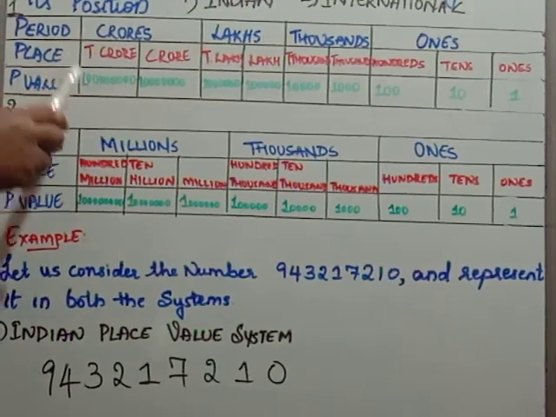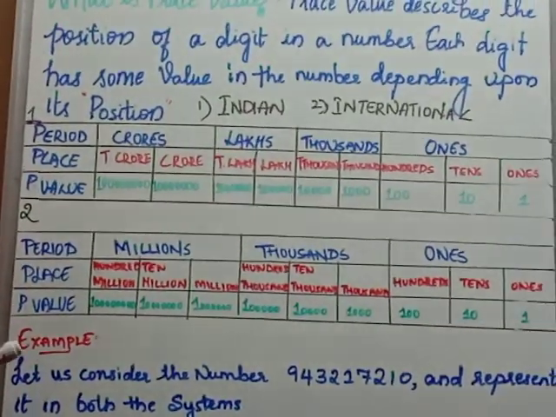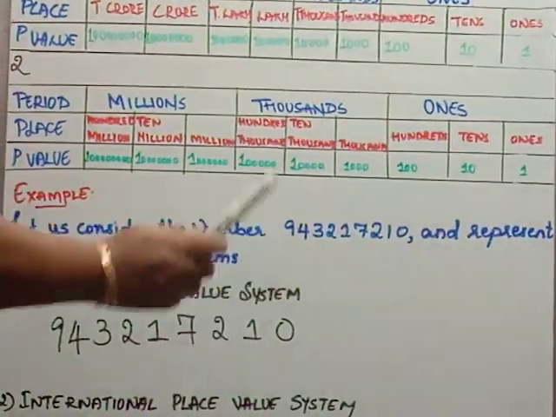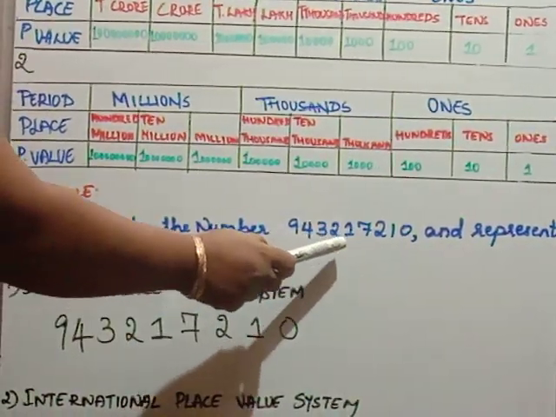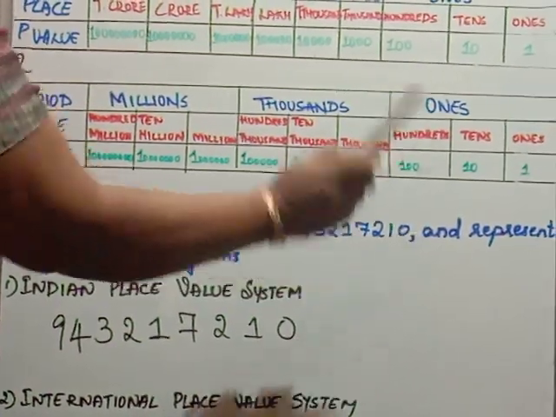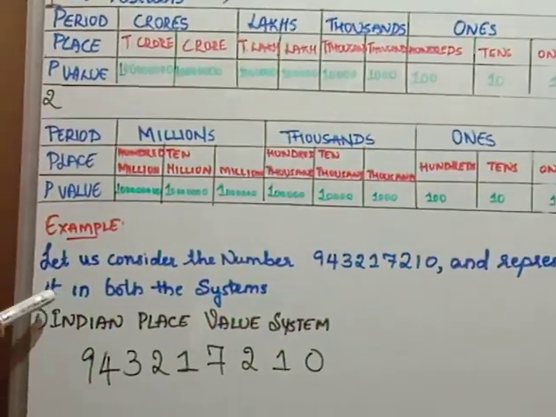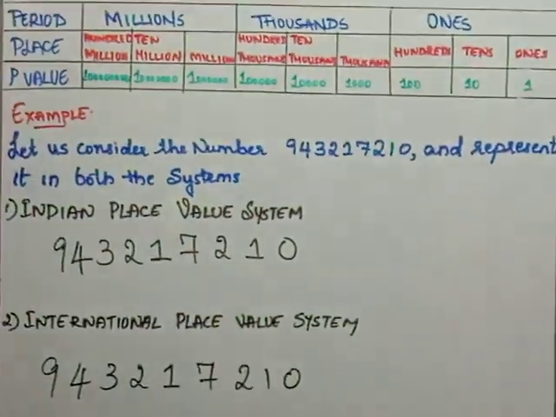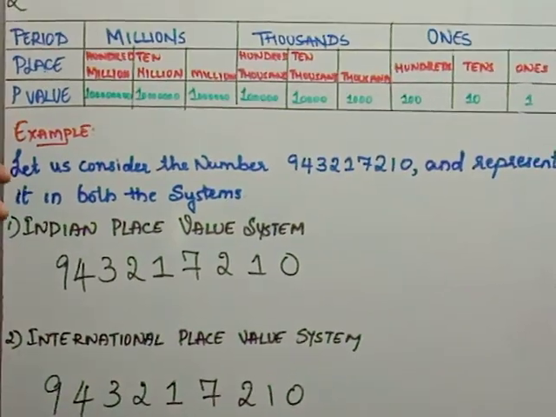Now, for both of these systems, I will give one example. Let us consider the number 9, 4, 3, 2, 1, 7, 2, 1, 0 and represent it in both the systems. Now, there are 9 digits. How are we going to write it in the Indian system?